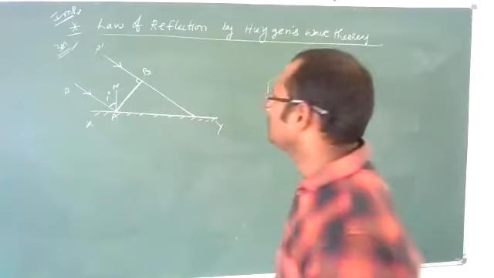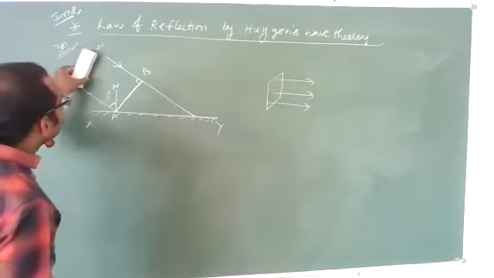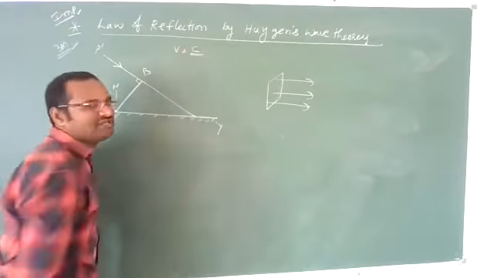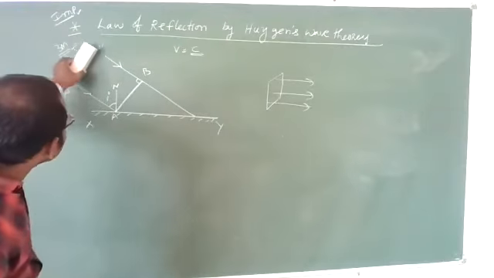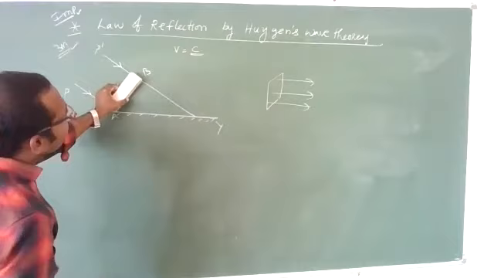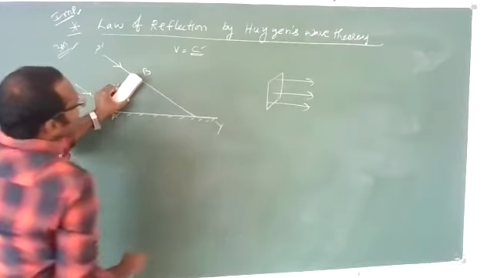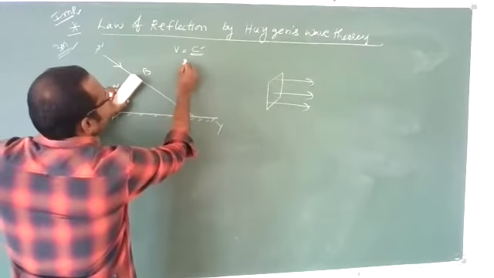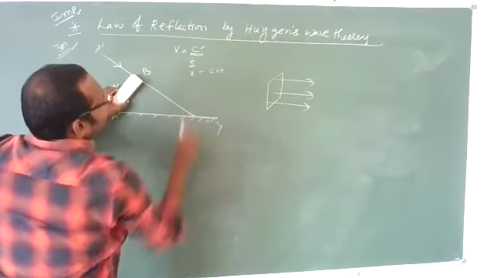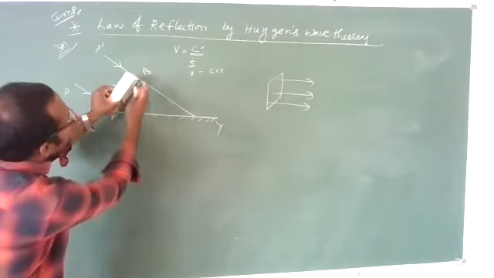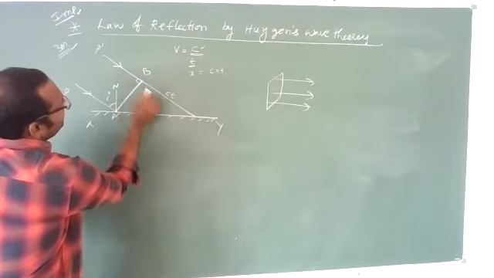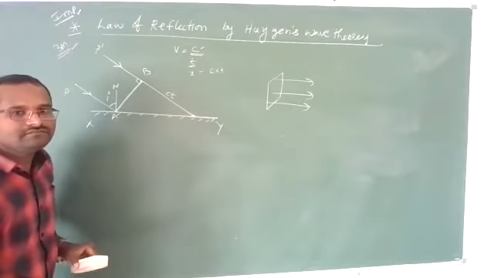Now, this wavefront is traveling with the speed of light. So it is coming like this. This point is incident. Now what happened? This end, point B, is traveling with the speed c. Then after a time of t seconds, it will travel a distance of c into t, and then this point will be incident. By traveling a distance of ct, point B will be incident on the surface.